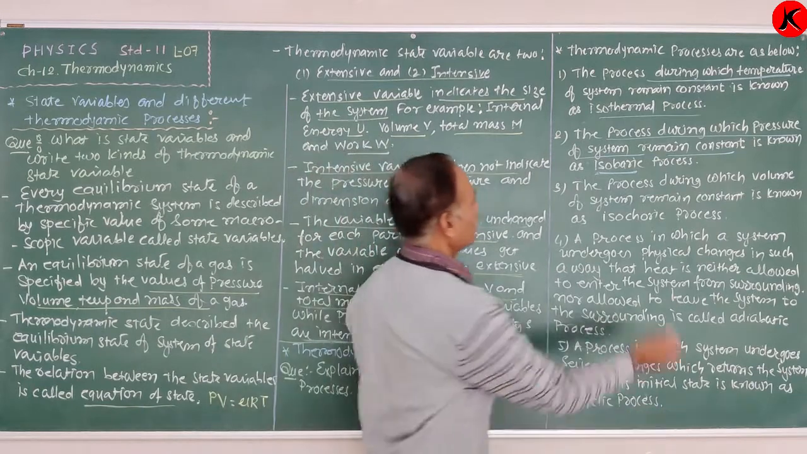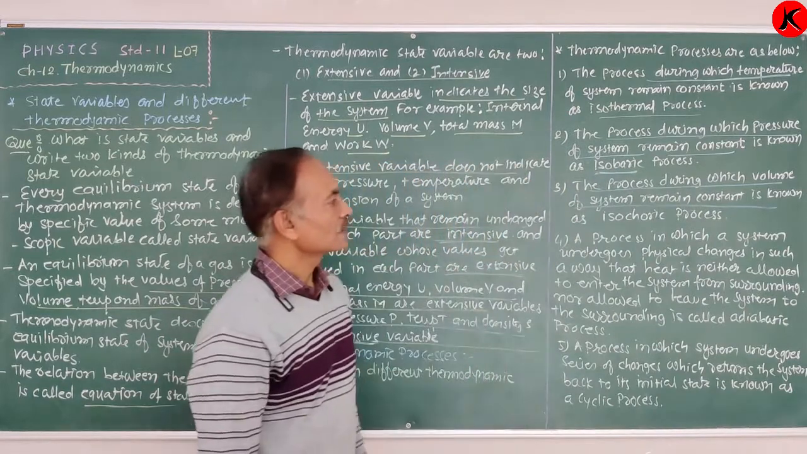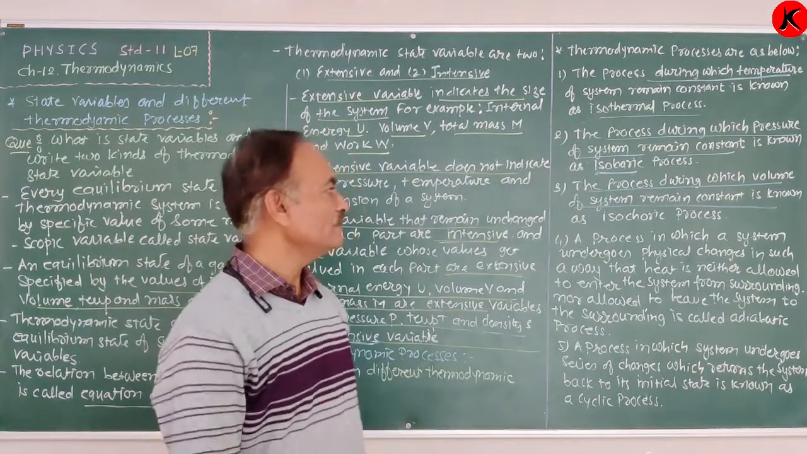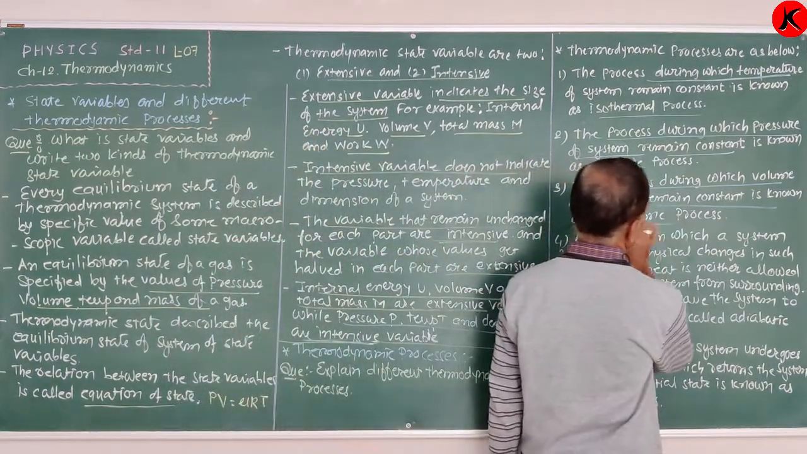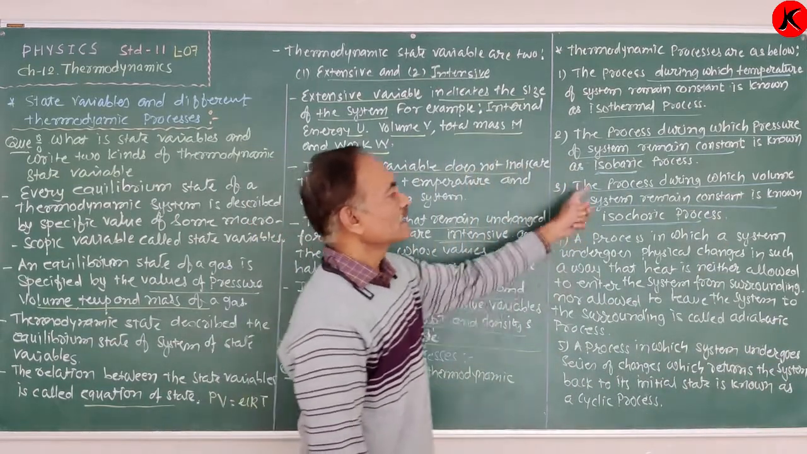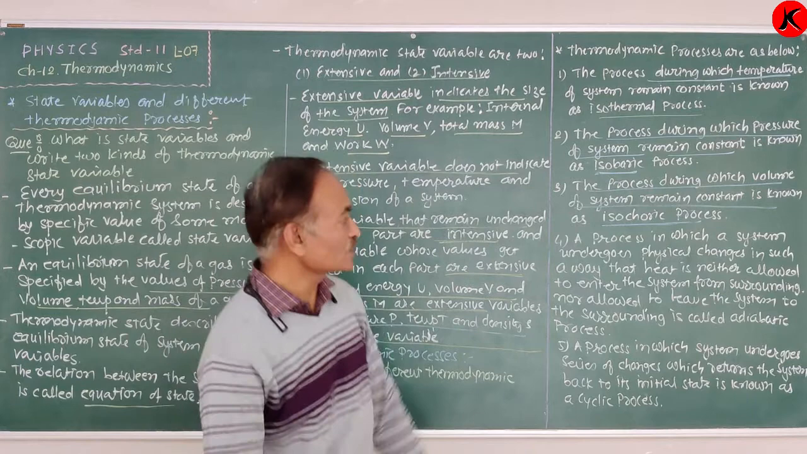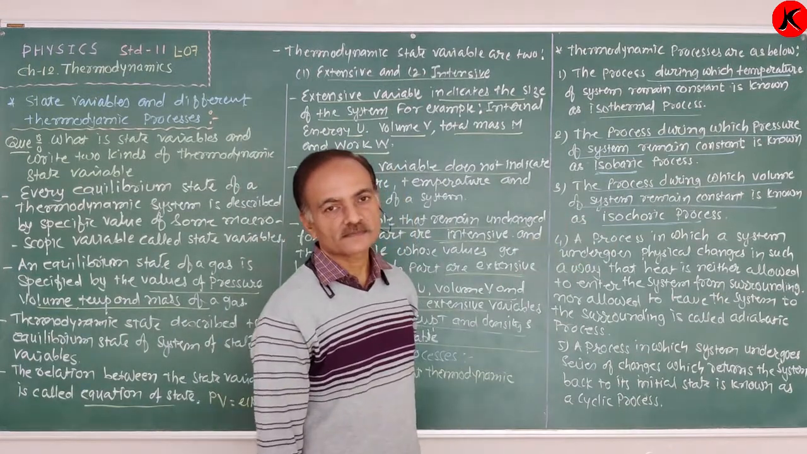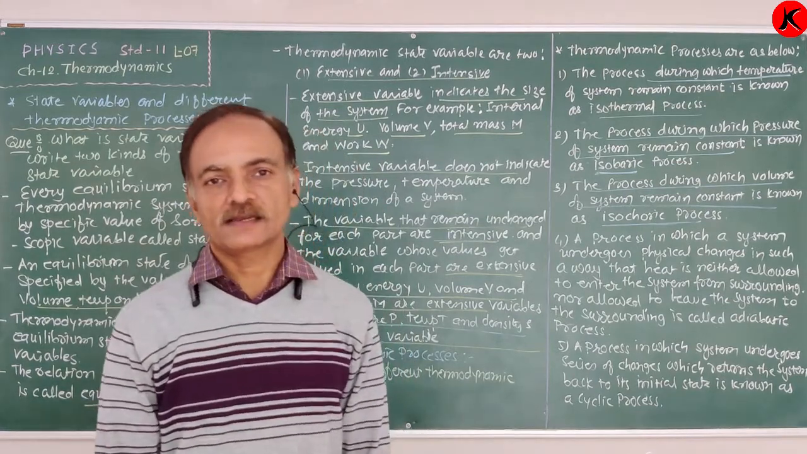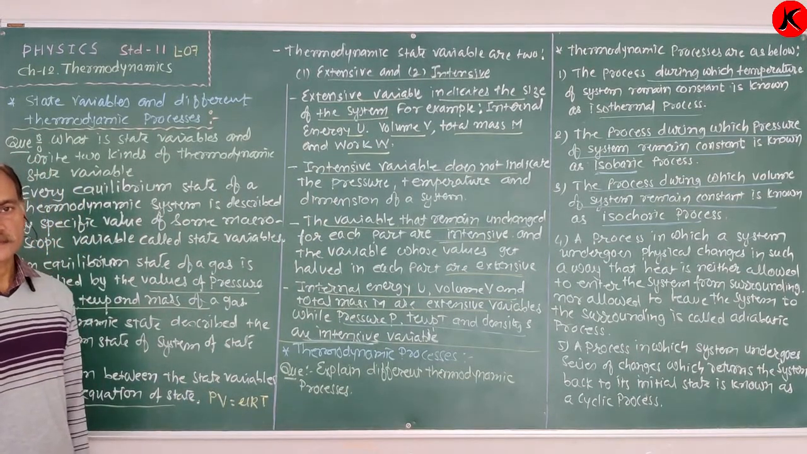Now, next is the process during which the volume of the system remains constant. The process during which the volume of the system remains unchanged or constant is known as an isochoric process. Okay. Now we already discussed the state variables, and the equation of state is PV = μRT. Right? Okay.